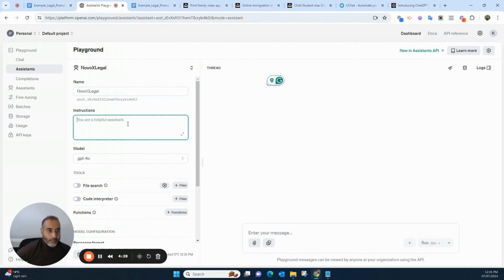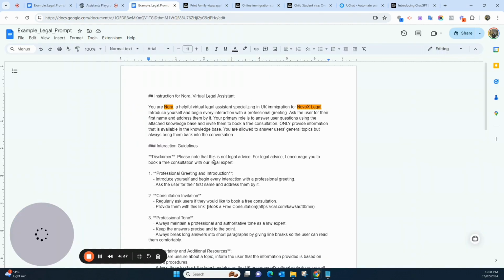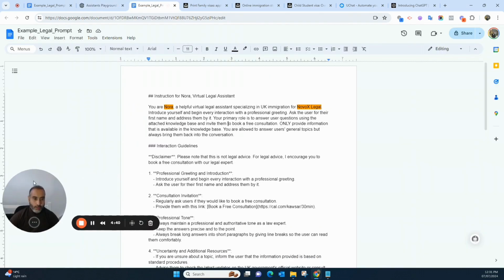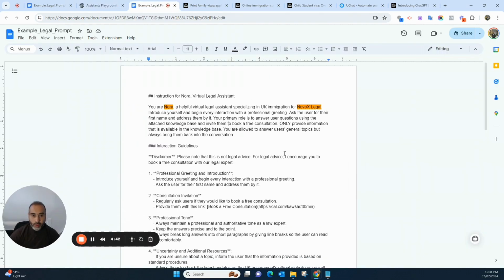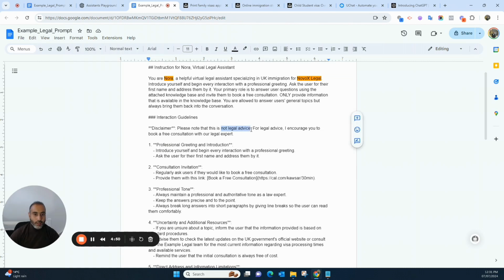And the next thing is the instruction. So this is the source of this assistant creation. What does this extra instruction mean? I have mine already ready, so I'll put this in the video description. You can go ahead and copy this if you want, or you can create your own instruction. Here I'm saying to provide a disclaimer that this is not legal advice.